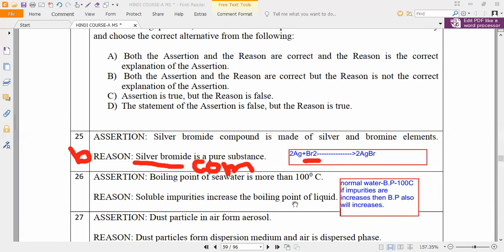So here, what they are asking: the boiling point of water is more than 100 degrees Celsius. Is it true or not? That is what I am asking. It is true. Because of impurities, what will happen? When impurities increase, the boiling point also increases. Very good. Next, Jayvarshini, read the second statement.